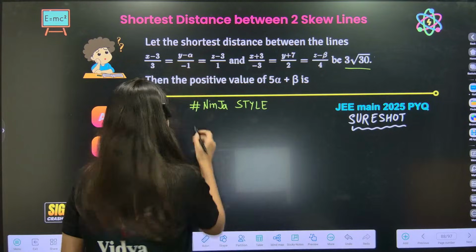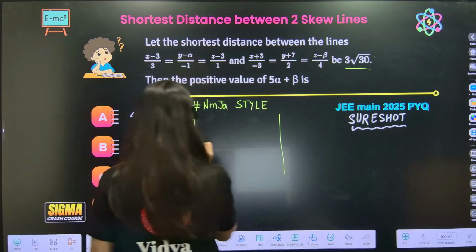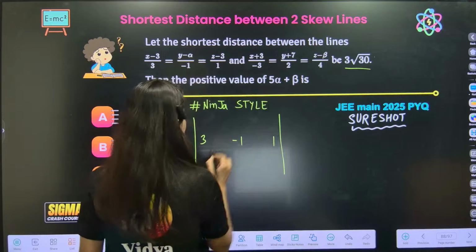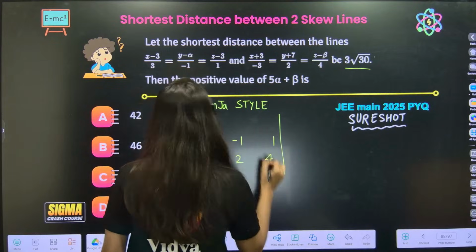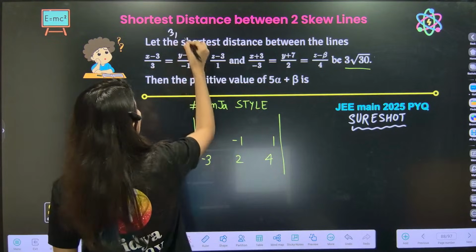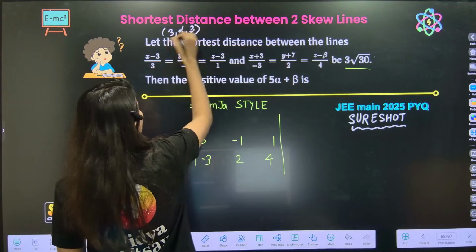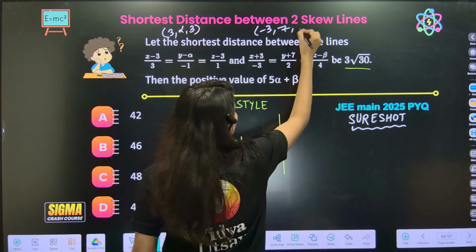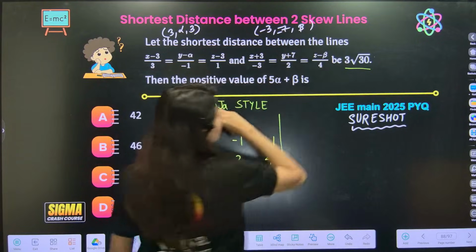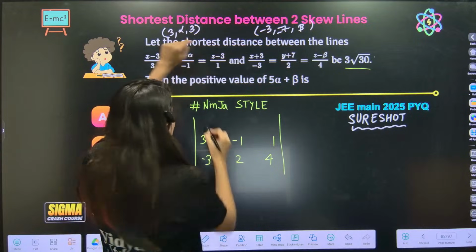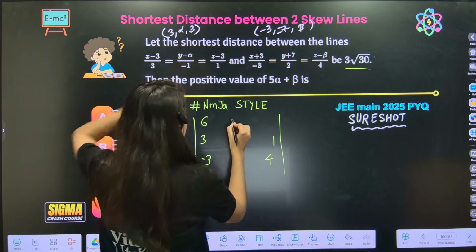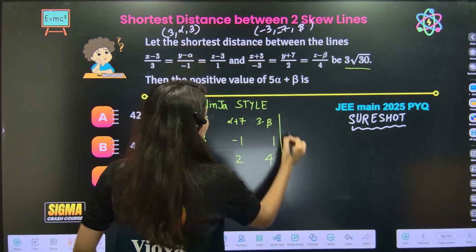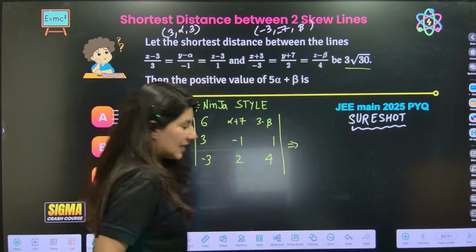Again, Ninja ma'am said row number 1 is 2, 3 minus 1, 1, minus 3, 2, 4. Okay. Now please do not make the mistake: this is x1, y1, z1 and this is minus 3, minus 7 and beta. Minus 7 and beta. Now 3 minus minus 3 is 6. Alpha plus 7 and 3 minus beta. Okay, so now let's start.